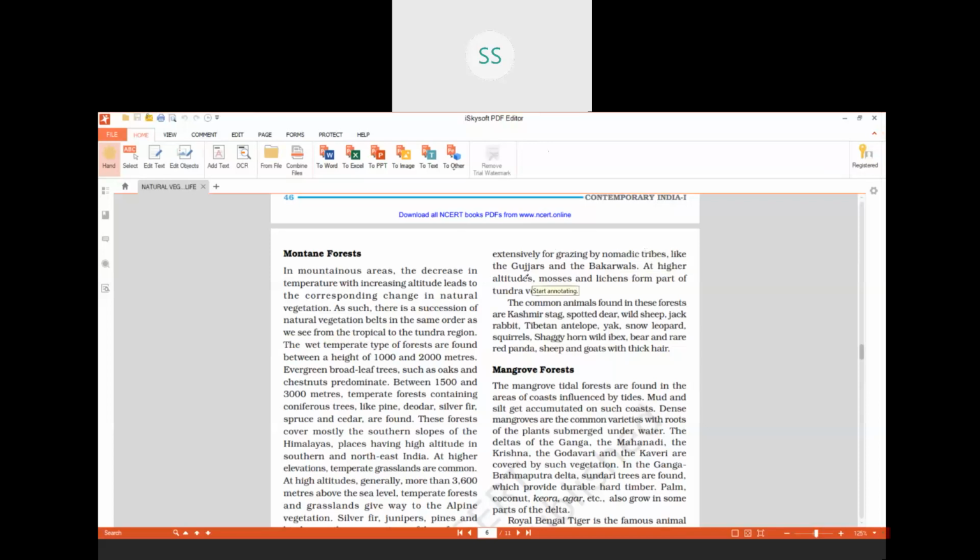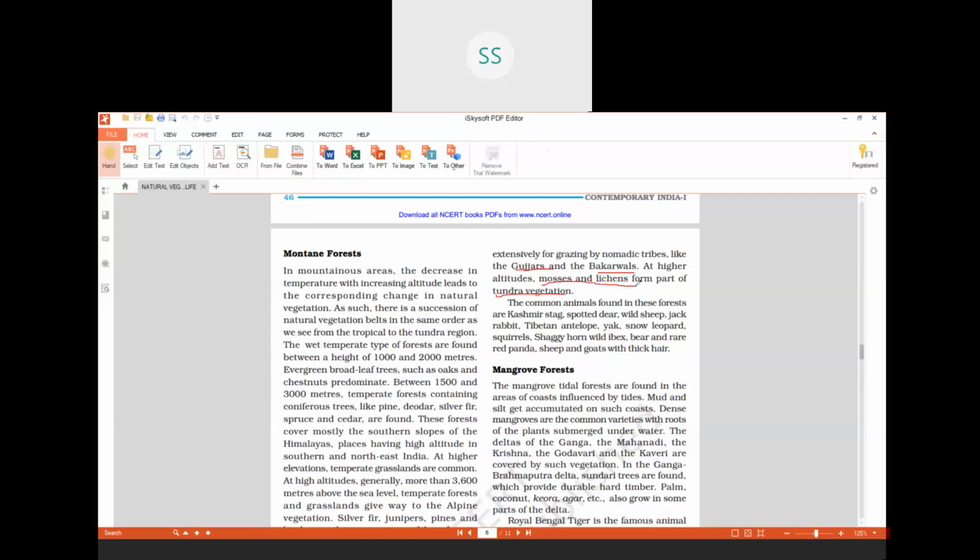For example, we have Gujars and Bakarwals. These are the nomads whom we find in these alpine grasslands. As we go to further higher altitude, we find tundra vegetation, where we find mosses and lichens.